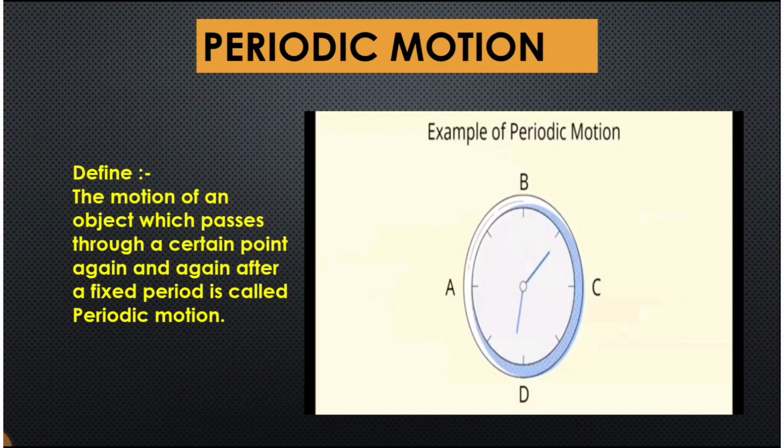Next is periodic motion. If you see, the minute hand of a clock completes one round in exactly 60 minutes every time. Every round it completes in the same period of time. So any object which comes to a certain point again and again after a fixed period is called periodic motion.